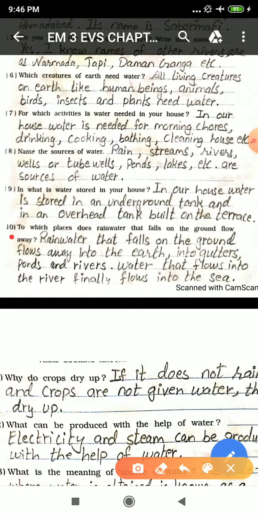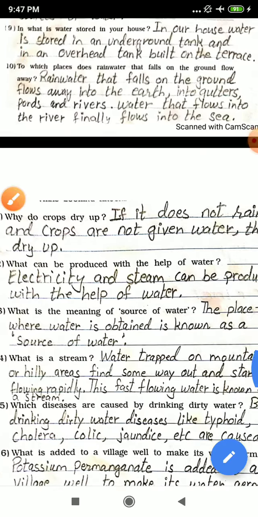So whichever water falls on the ground, it flows in many ways. Wherever it can go, it will pass away that way. Okay students, so it will be into gutters, ponds and rivers. Water that flows into the river finally flows into the sea.